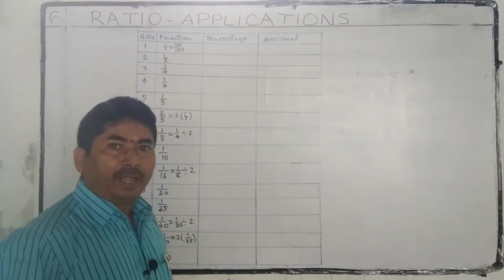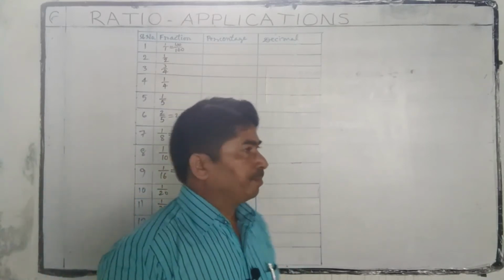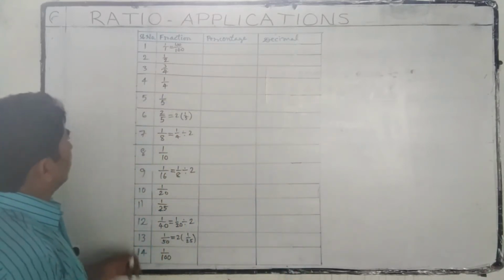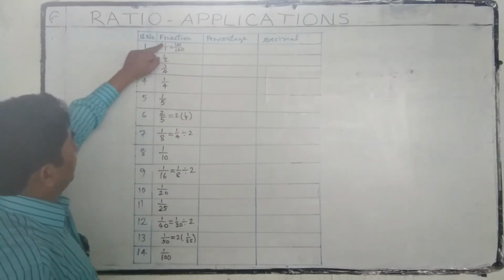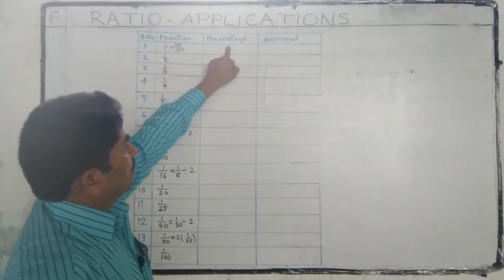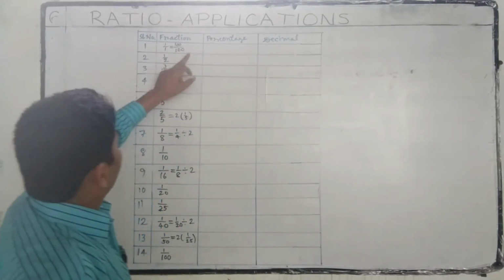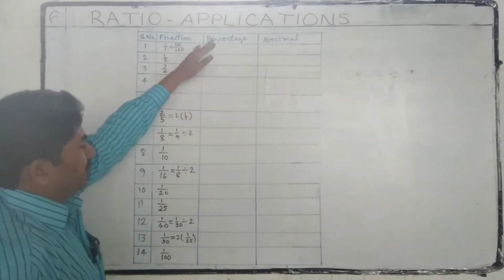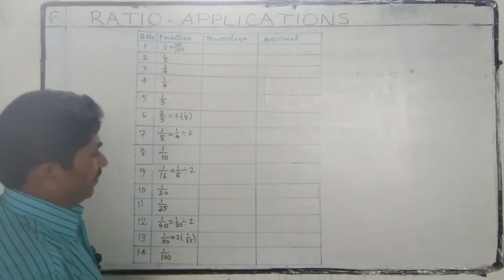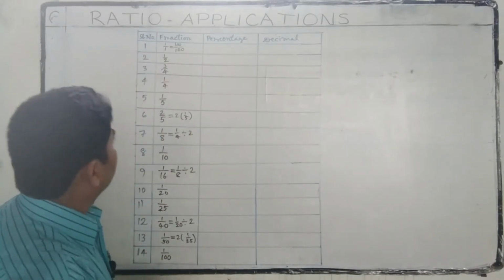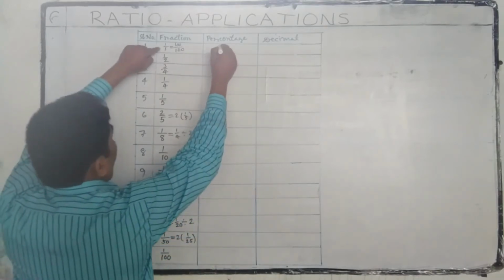Here we have an important chart to remember. 1 by 1, fraction, percentage, decimal. First I will write percentage. 1 by 1 means 100 by 100. 100 by 100 means 100%.